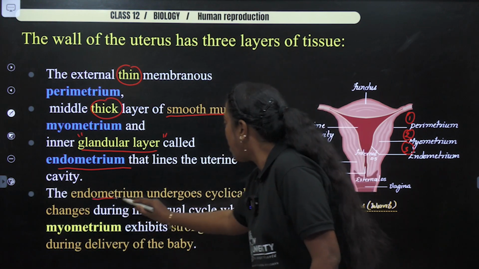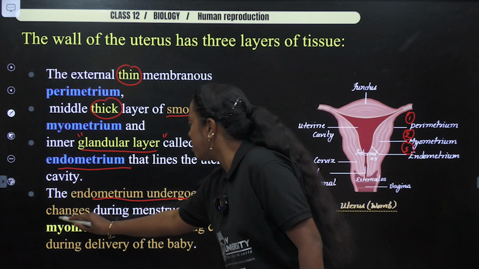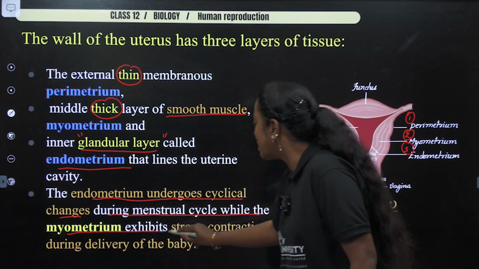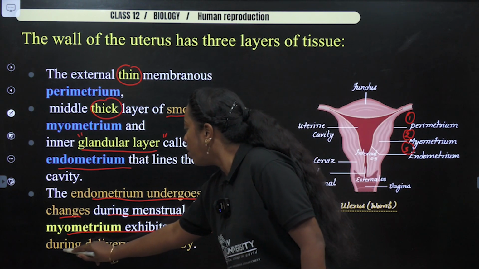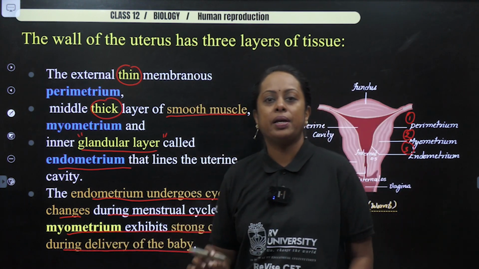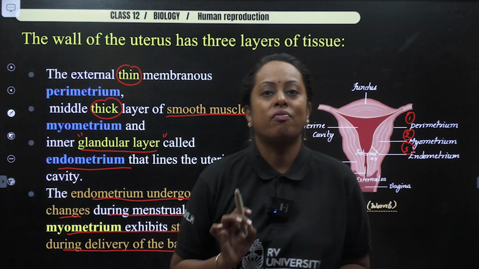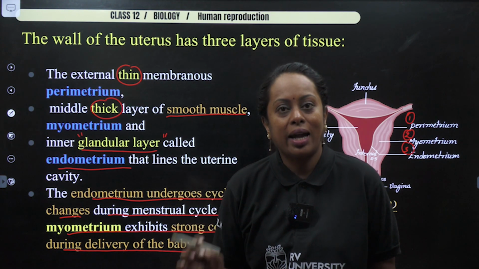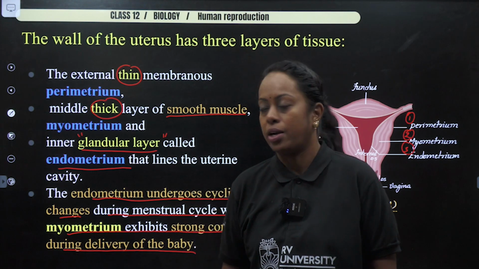Next, the endometrium undergoes cyclic changes during the menstrual cycle, while the myometrium exhibits a strong contraction during the delivery of the baby. I hope the points are very clear. Please counter check your NCERT textbook and highlight all the terms I mentioned right now.